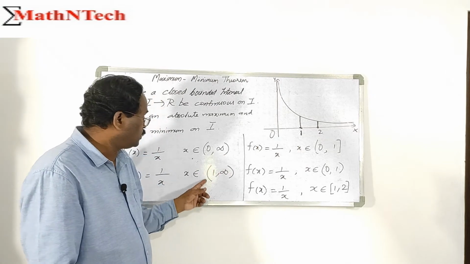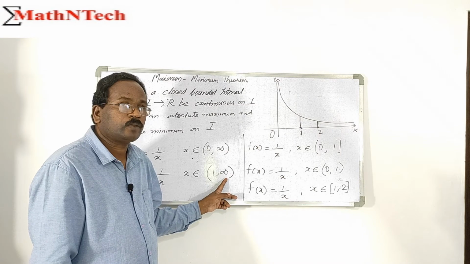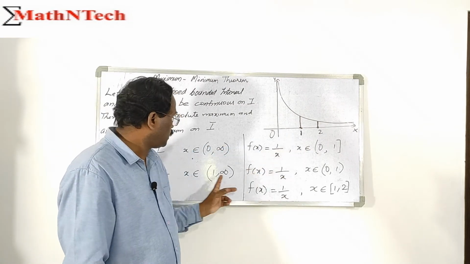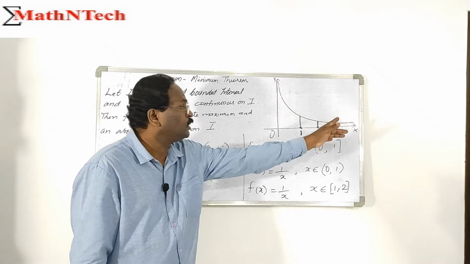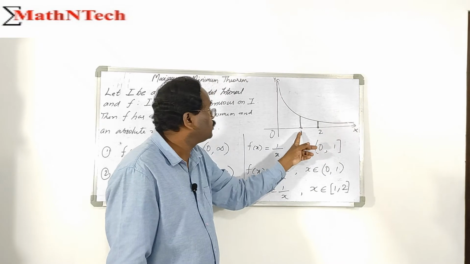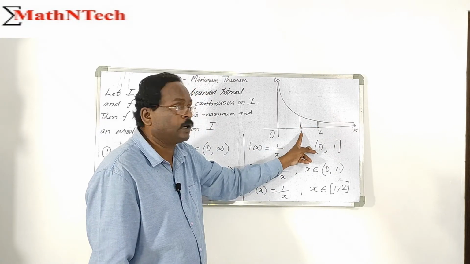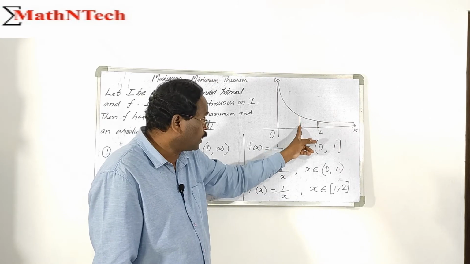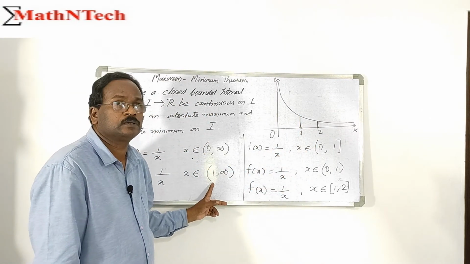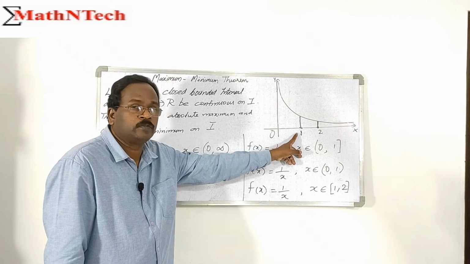Similarly, on the open interval 1 to infinity: at 1, 1 by 1 is 1, and at infinity, 1 by infinity is 0. Note the figure from 1 to infinity. The supremum value is 1, at the point 1, but 1 is not an element of the given interval. So it has no absolute maximum value.